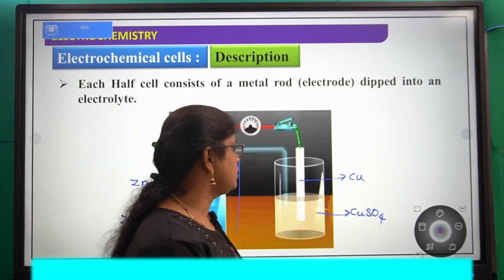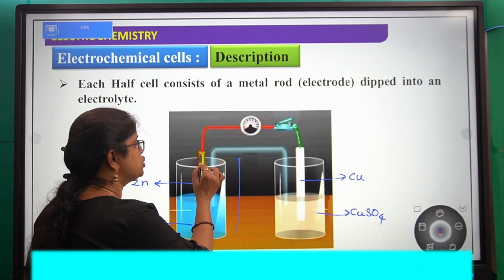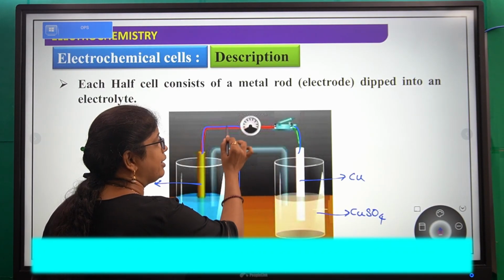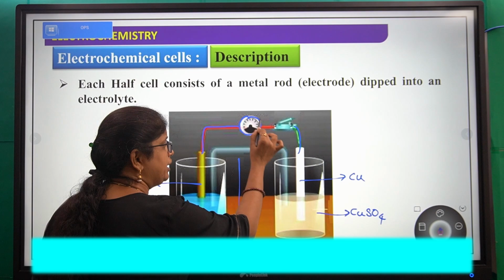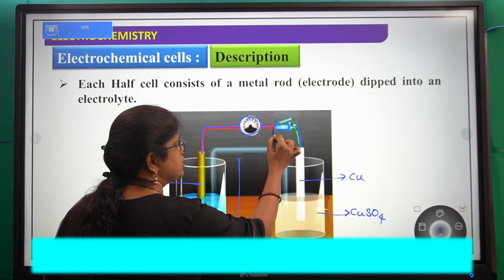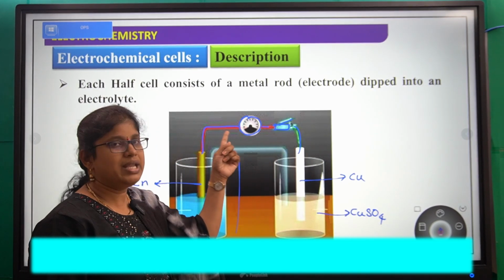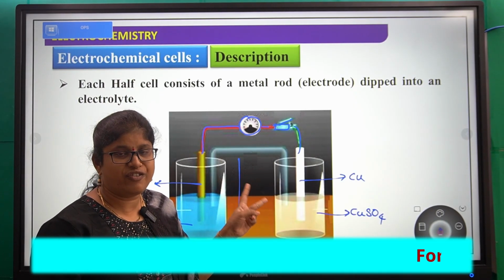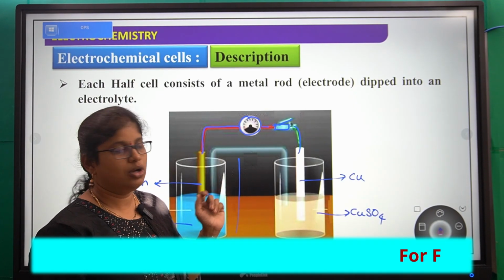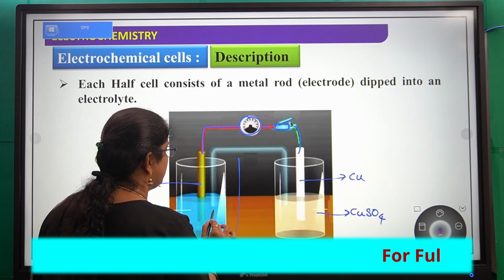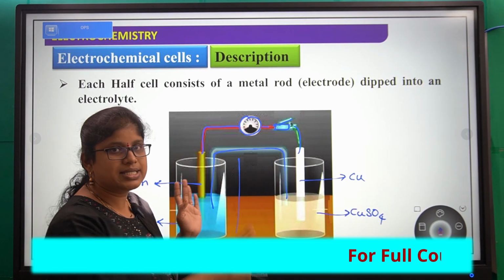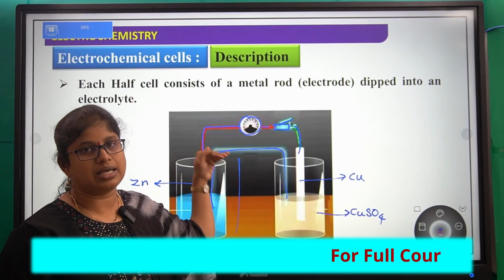Next, these two electrodes are connected through an electrical wire, voltmeter and switch. This is the switch. Why do we require a voltmeter? To find out the potential difference between the two cells. Next, to continue this circuit we are using a salt bridge.